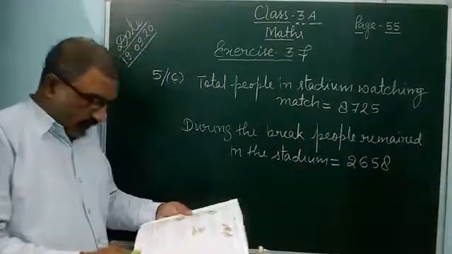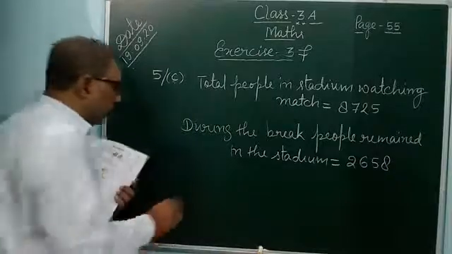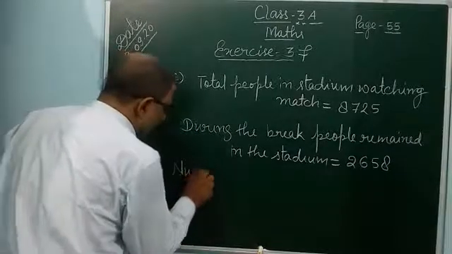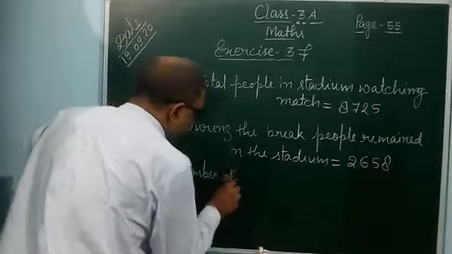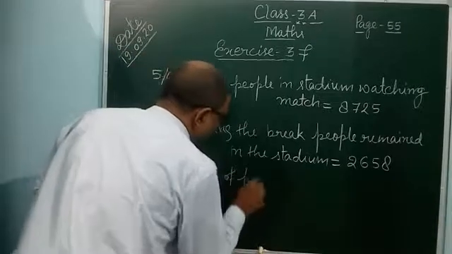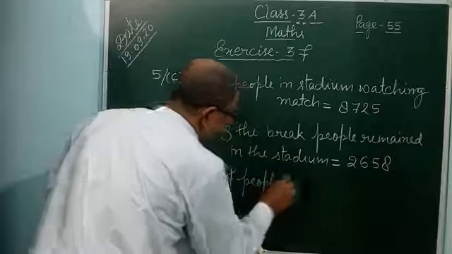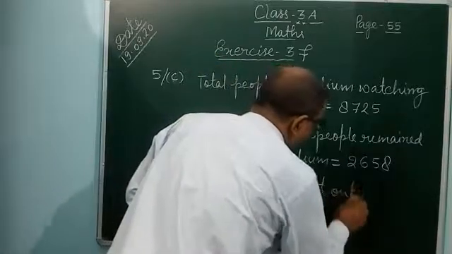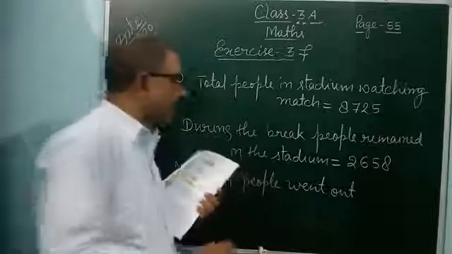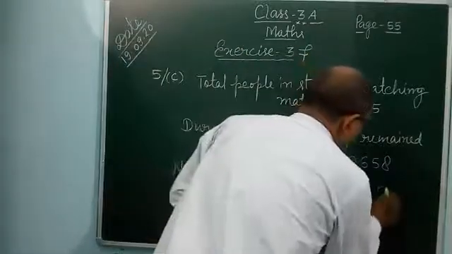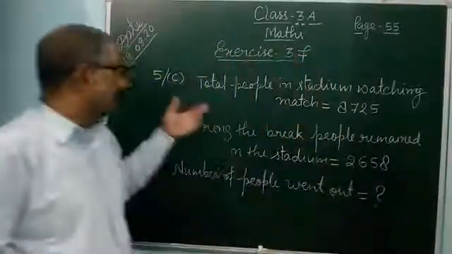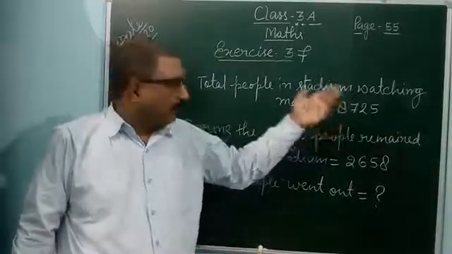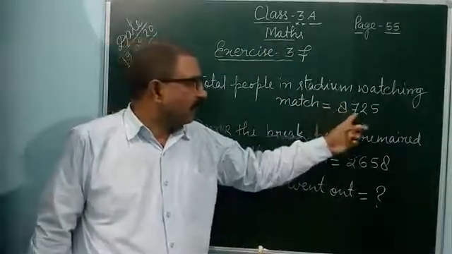So how many people went out? Number of people went out, question mark. You can write the steps: total number of people who were watching the match in the stadium, 8,725,